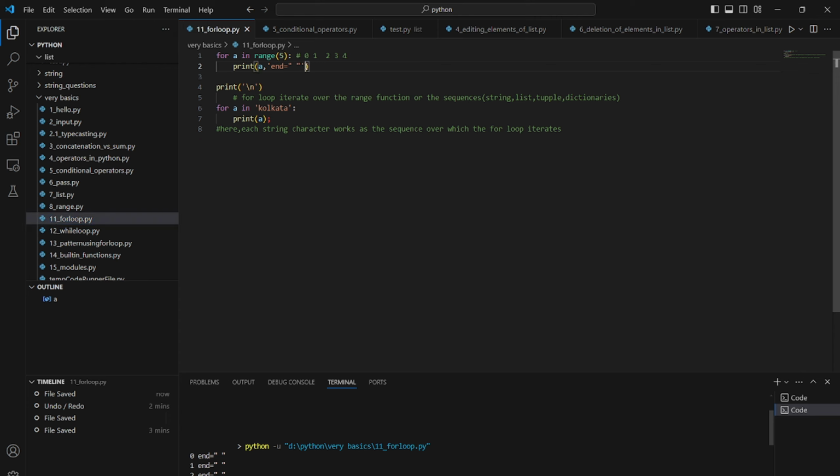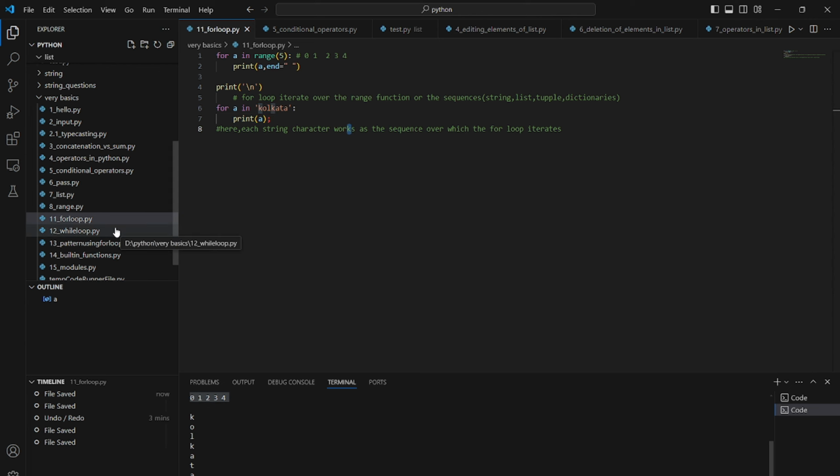So we can use comma and then end equal to any string. To give a space, I just enter the space in the form of a string. So end equal to anything you can write, and then it will be printed on the same line. Similarly here as well, A is first assigned k, and then k is printed. In the second iteration A is assigned o, and it will iterate over this string.